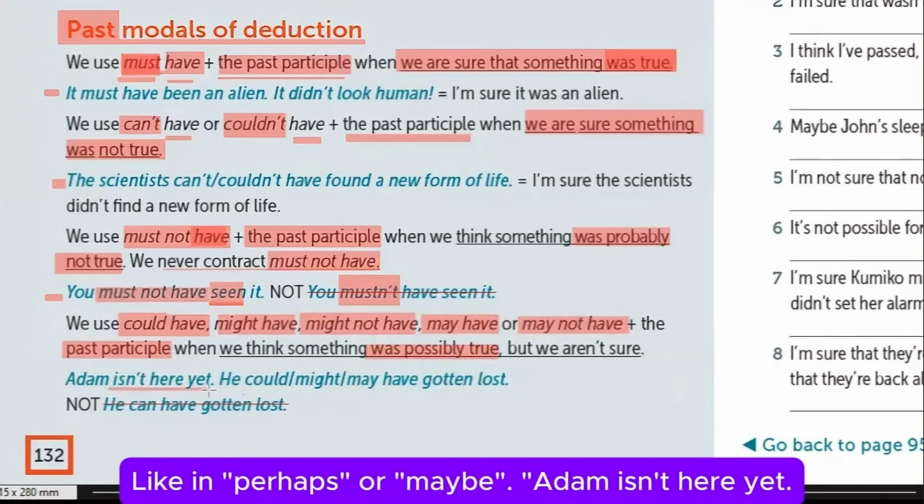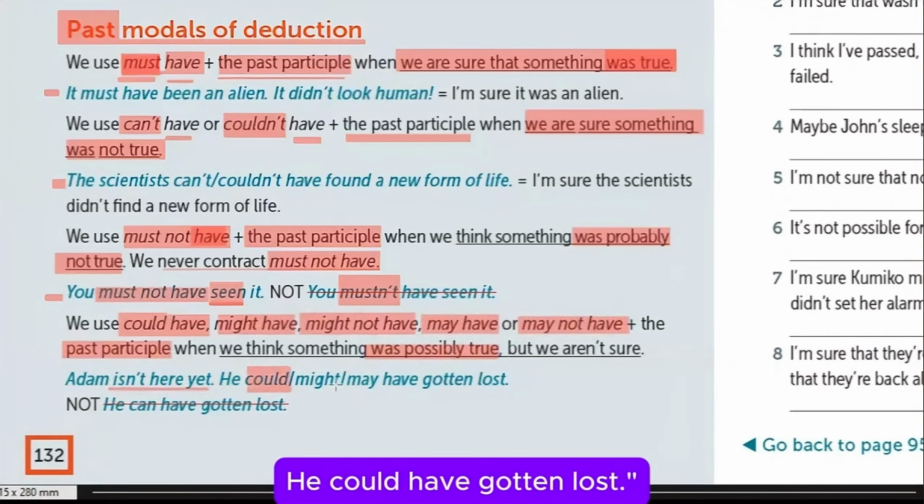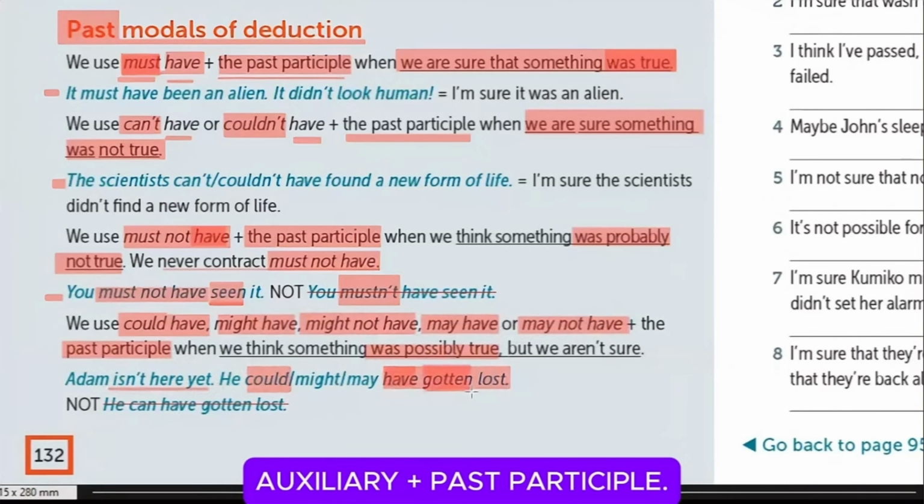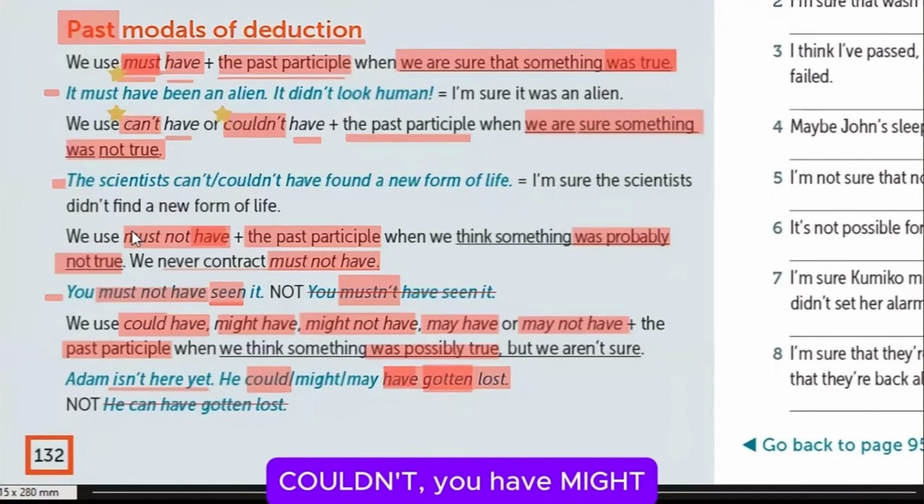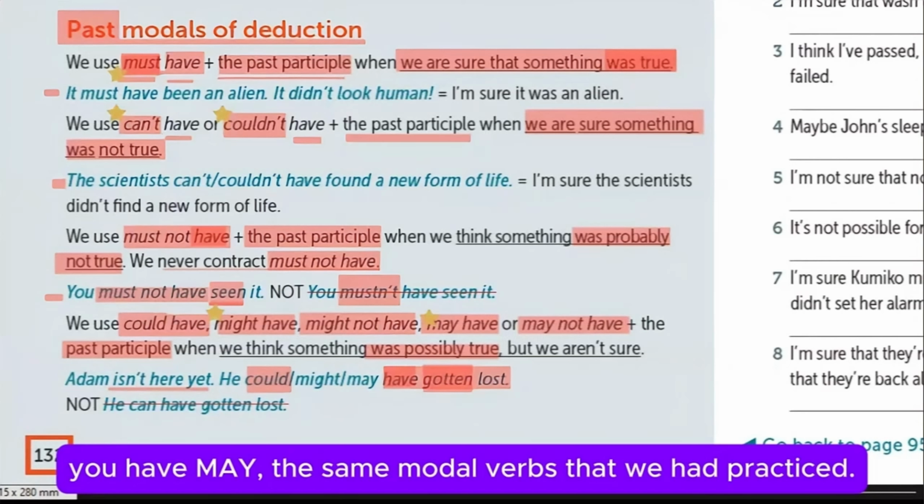Adam isn't here yet. He could have gotten lost. Auxiliary, past participle. You have again must, can't, couldn't. You have might, you have may. The same modal verbs that we had practiced.